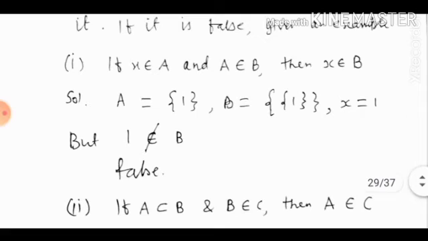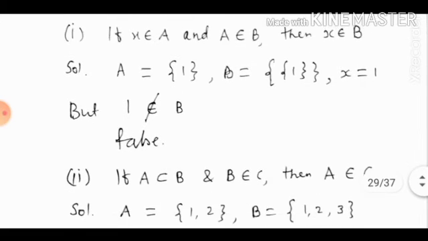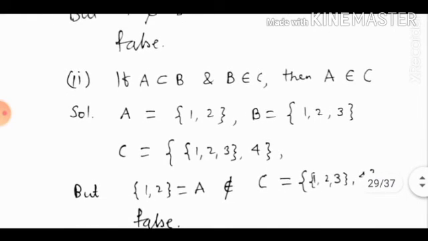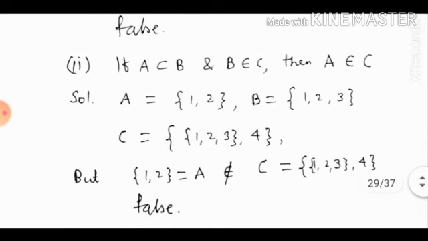Second, A is a subset of B and B is an element of C, then A is an element of C. Here we take some examples of A, B and C. A as {1, 2}, B as {1, 2, 3}. You can see A is a subset of B. B is an element of C, so you should take {1, 2, 3} within braces, comma 4.